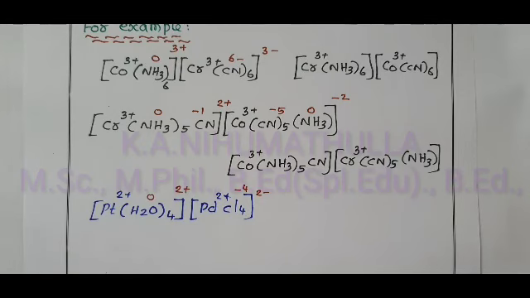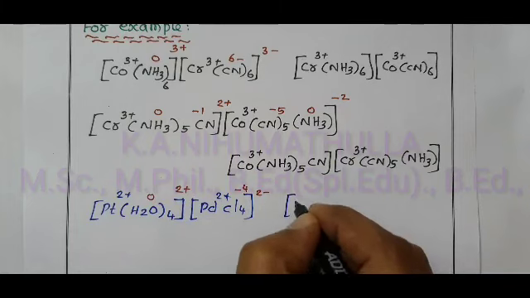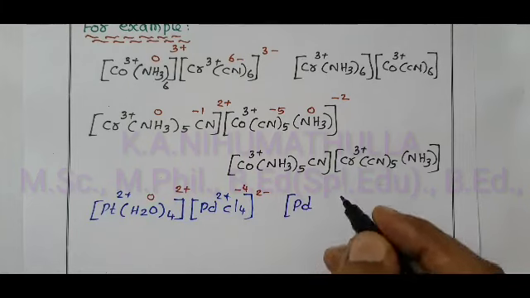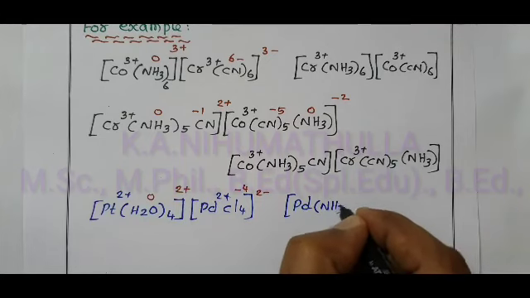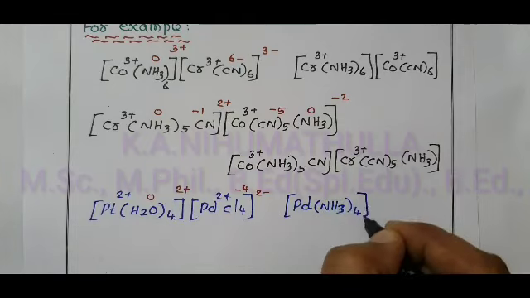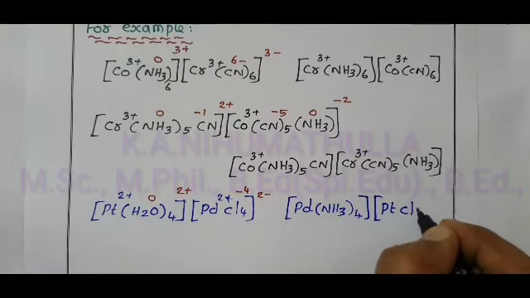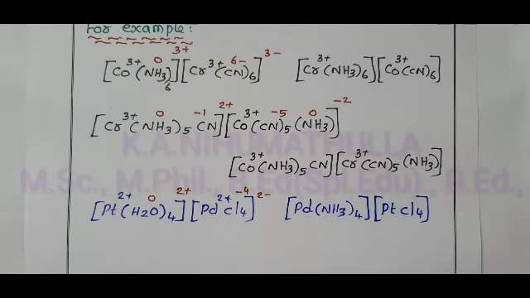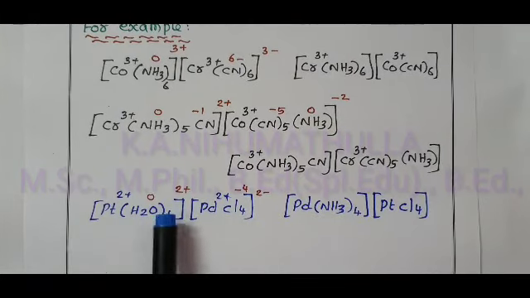Now, corresponding isomers of this compound: palladium, Pd, NH3, how many times? 4 times, NH3 4 times. Then change the central metal ion, platinum, Cl 4 times. Compounds having same molecular formula, but the compound must be cationic and anionic. Both the complex cation and the complex anion are present.